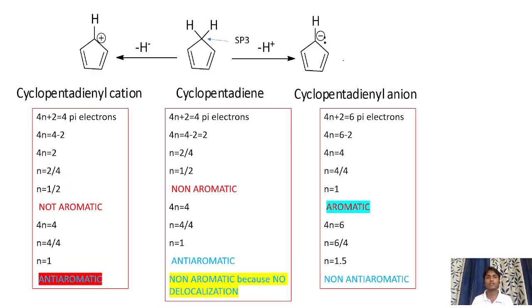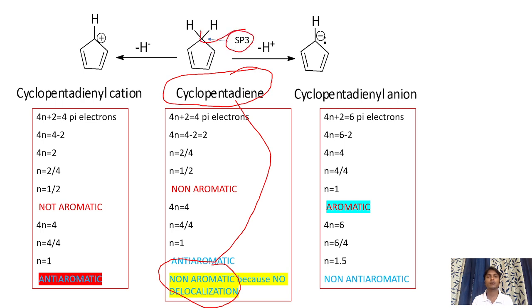Next comes the cyclopentadiene. Cyclopentadiene is also a non-aromatic compound. Why is it non-aromatic? It contains an sp3 hybridized carbon atom. No resonance is possible. Hence, it is a non-aromatic compound.